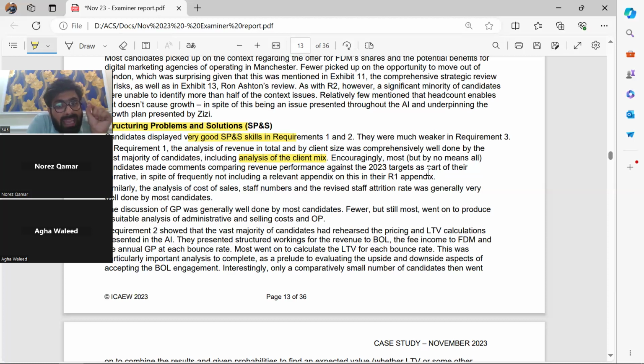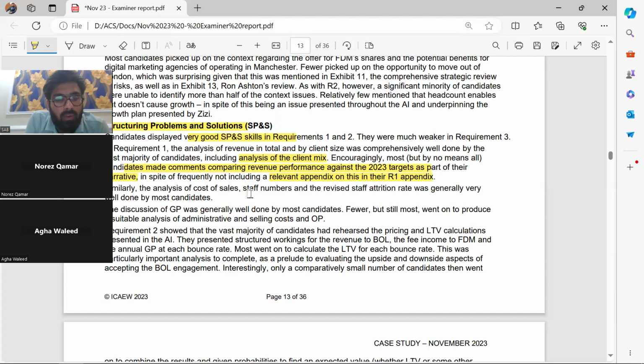Now, what is the examiner saying here? That encouragingly, most candidates made comments comparing revenue against the 2023 targets as part of their narrative, in spite of frequently not including this in R1. That means the examiner expects you to include the comparison with the targets in the narrative as well as in the calculations. But mostly students included it in narratives.